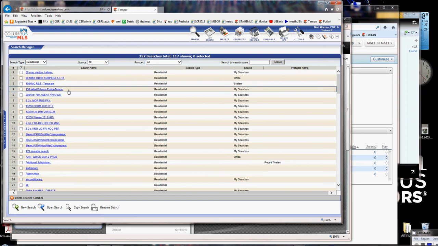But if you go through and you triage a little bit and say, well, there are ones I absolutely need, they're connected to prospects, and I need to have these, then you do those searches first. The second tier would be I use them often, maybe even daily or at least weekly, or often enough that I need that search and I don't want to recreate it. That would be your second tier. And then the third tier would be everything else.